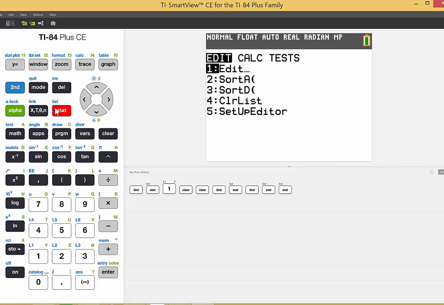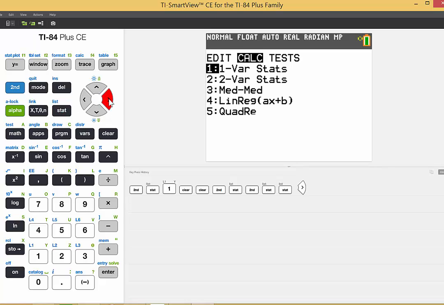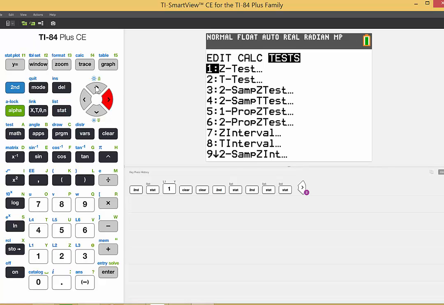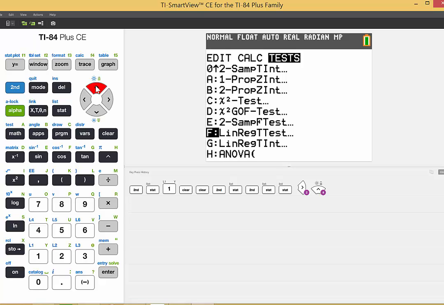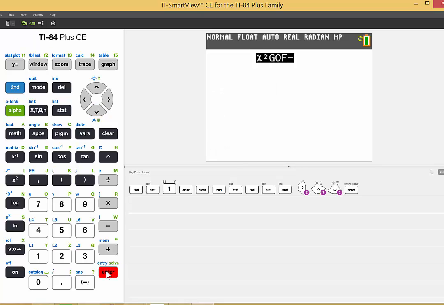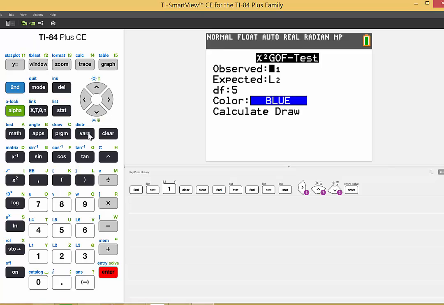Now we can use the TI-84 calculator to find this value. We'll push Stat, and then we'll go over to Tests, and we'll go to Goodness of Fit Test, which is chi-square goodness of fit test, that's D, and then we'll hit Enter. Now it wants to know which list we have the observed values in and which list we have the expected values in.